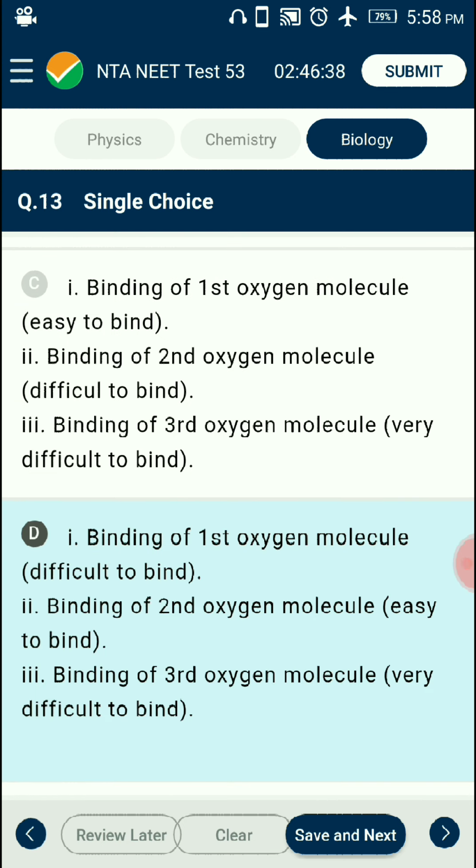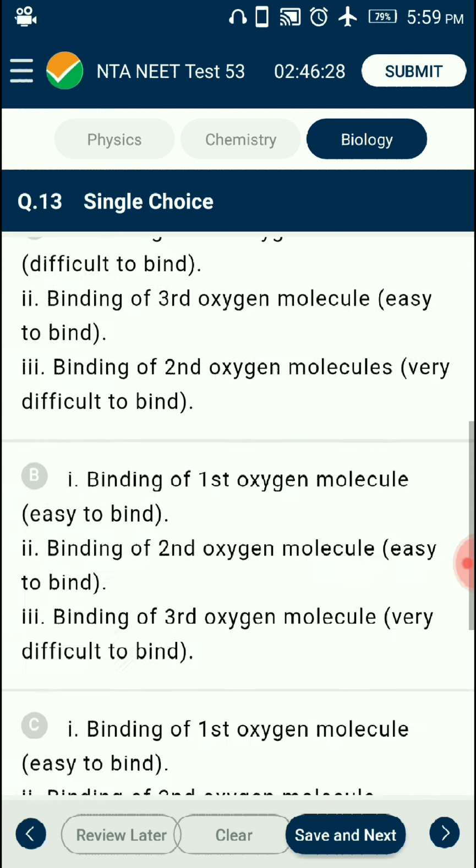First, binding of the first oxygen molecule is difficult. Second, binding of the second oxygen molecule is easy. Third, binding of the third oxygen molecule is very difficult.